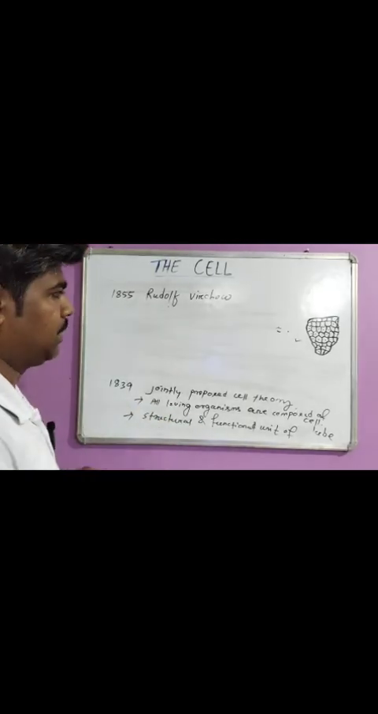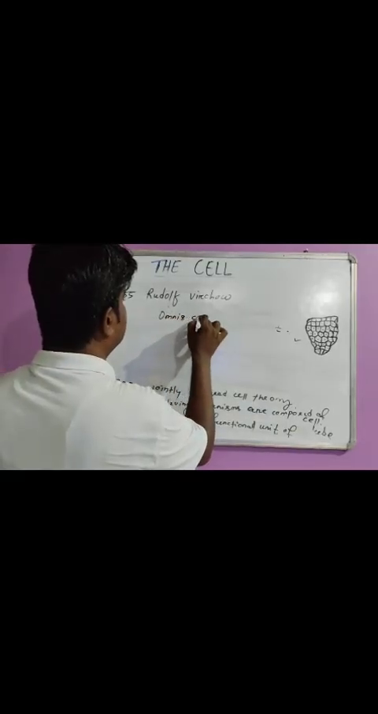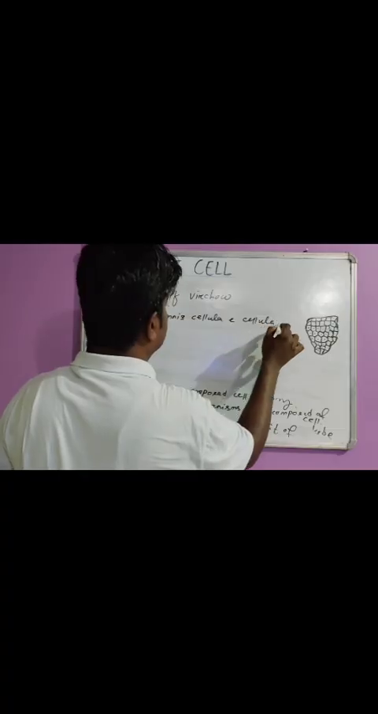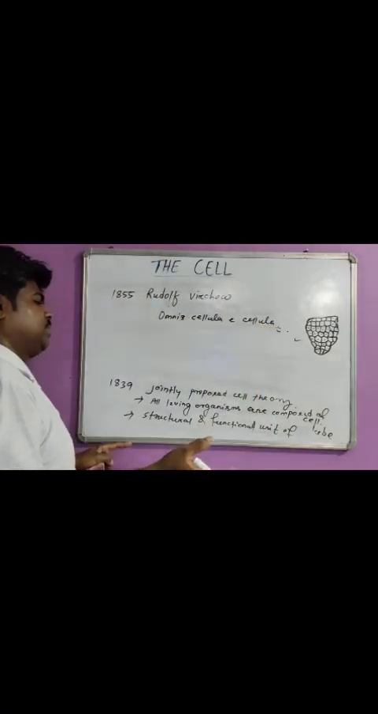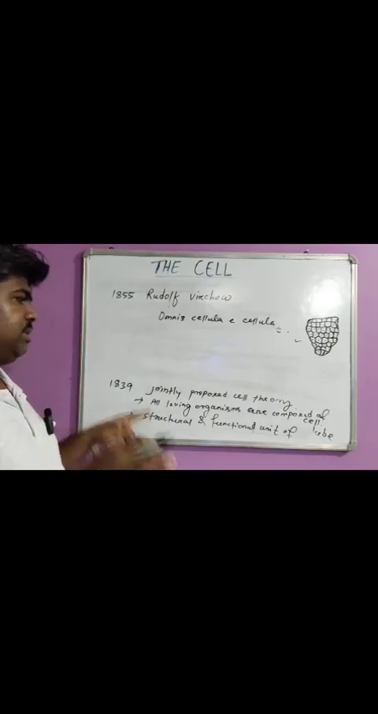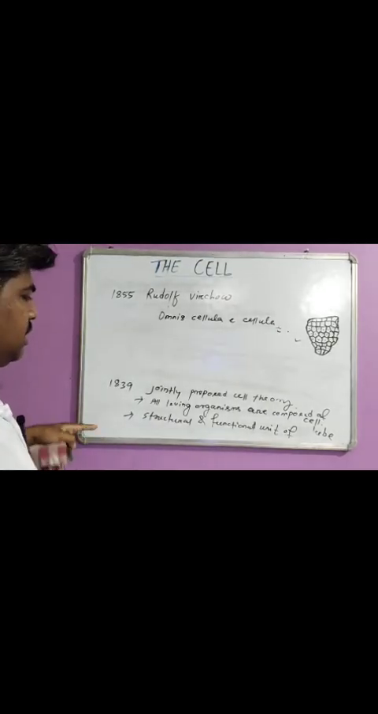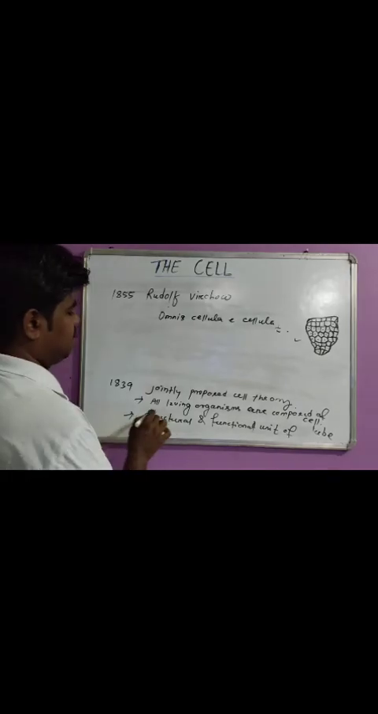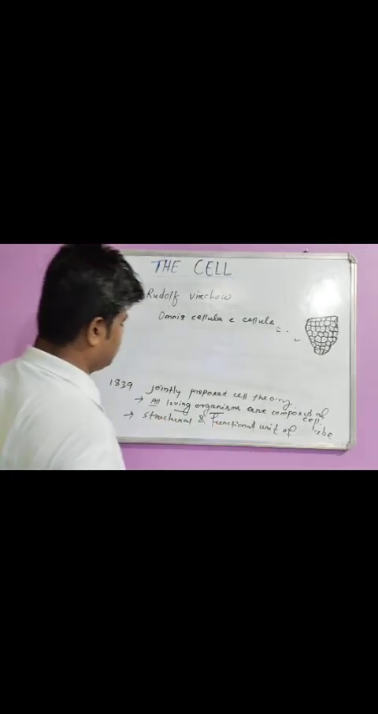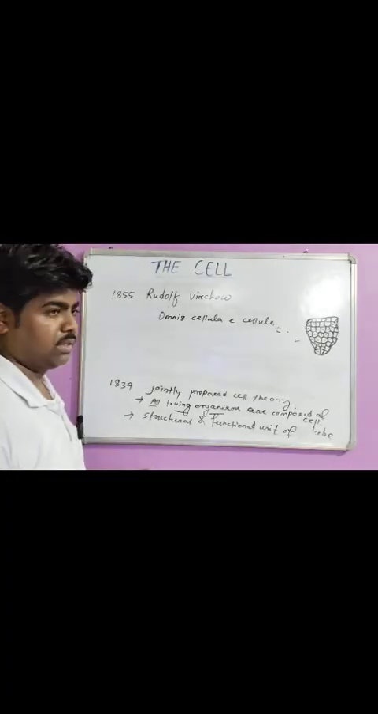Thus he gave the statement, omnis cellula e cellula, which means new cells originate from pre-existing cells. So now the modern cell theory. The first point of cell theory was given as: all living organisms are composed of cells, and the cell is the basic structural and functional unit of living organisms.